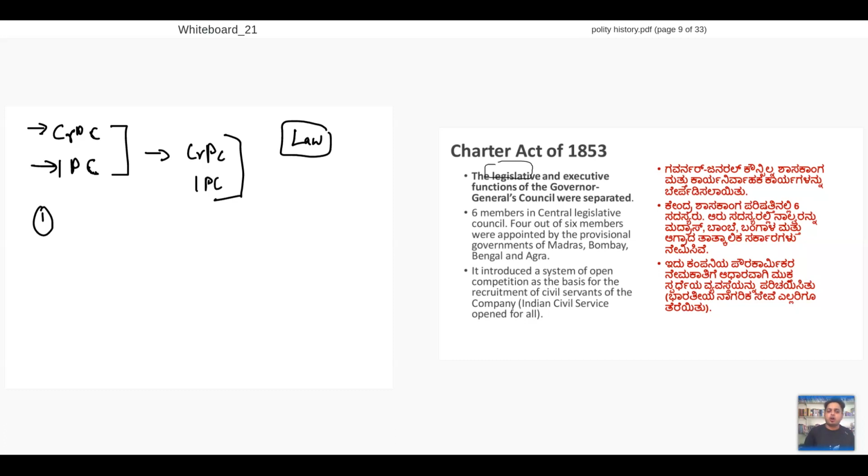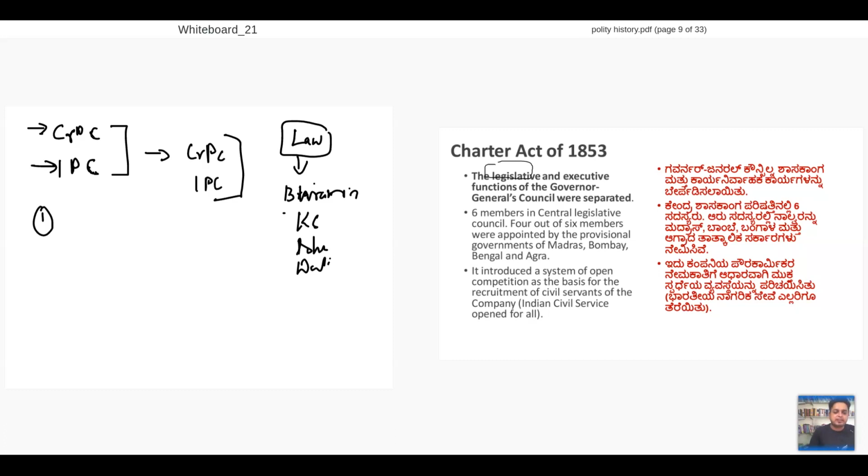Okay. So how was this CRPC IPC? The law before CRPC IPC was simple. It had a completely different concept. So for Brahmins, it was a different law. For Kshatriyas, it was a different law. For Shudras, it was a different law. For Dalits, it was a different law.